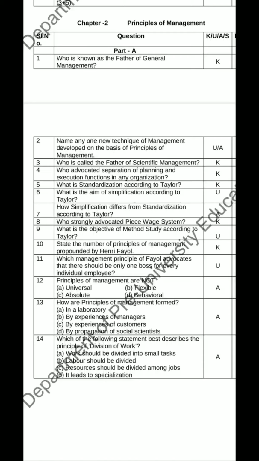Question number 6. What is the aim of simplification according to Taylor? Reducing unnecessary diversity of products. This is the main aim of simplification of work.